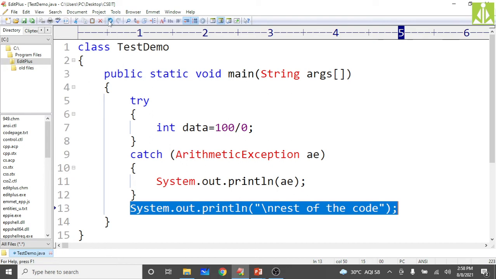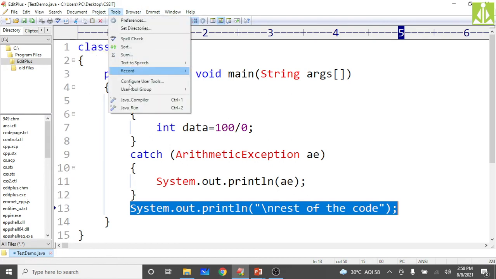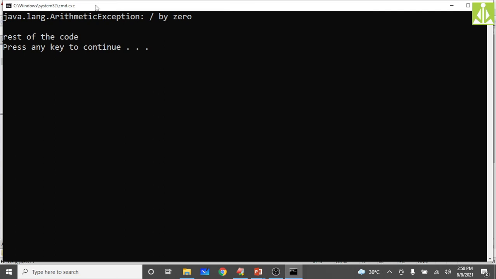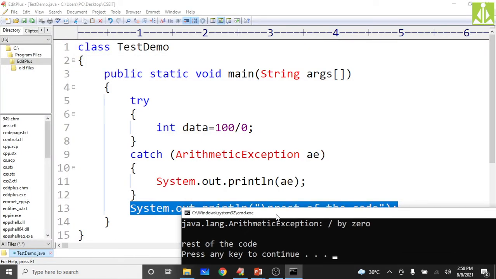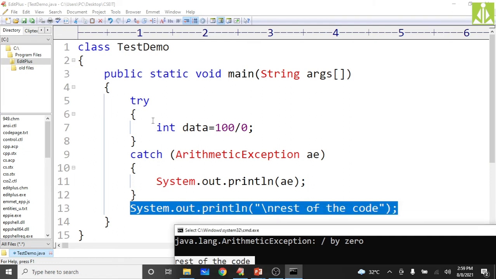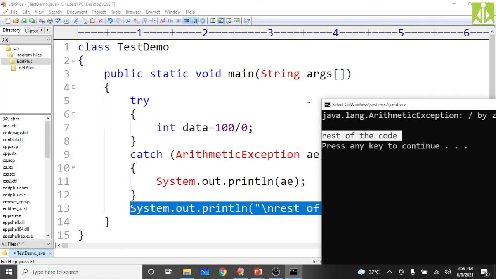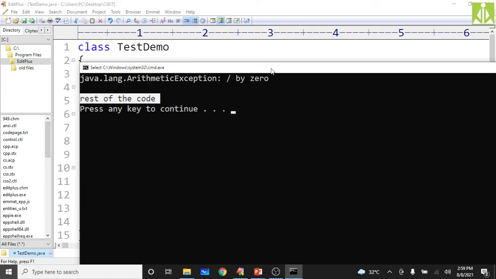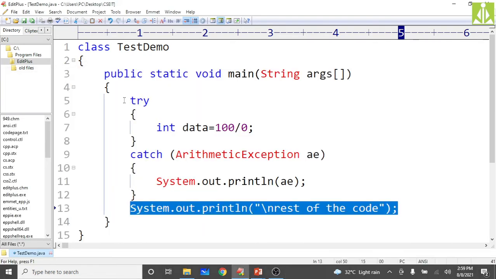Go and check how it will give the response. Yes, Tools, Java Compiler, program got compiled successfully. Then Tools, Run. As you can see, now we are getting the proper message, java.lang.ArithmeticException: divide by 0. Proper message we are getting, and the rest of the code message also. That means the control is not leaving our program, rather it is continuing with our program execution even though there is an exception. This mechanism, we call exception handling by try-catch.